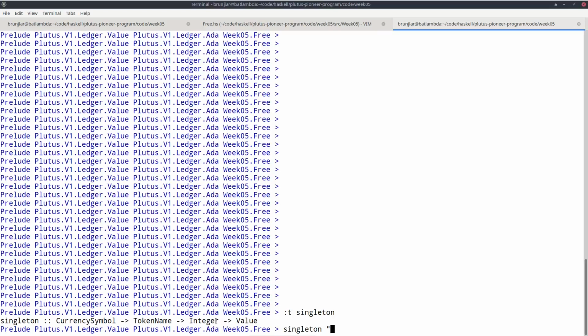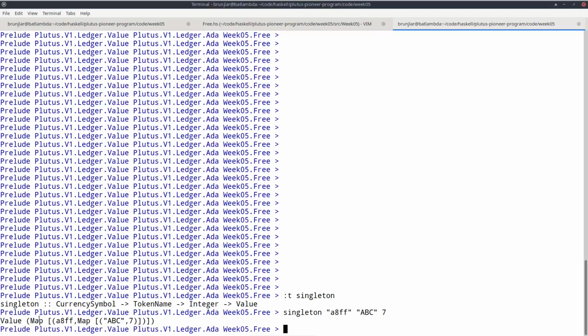So for example, we can do something like A8FF, just as an example. So next comes the token name. That can be an arbitrary byte string. And I can just do whatever, for example, ABC. And now I must give the amount, how many coins, let's say 7. And I indeed get a value.